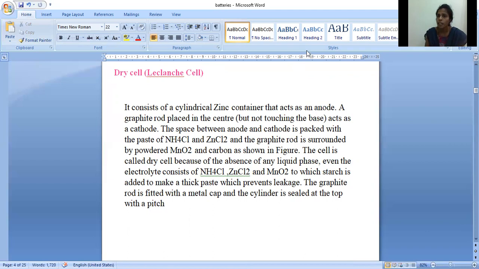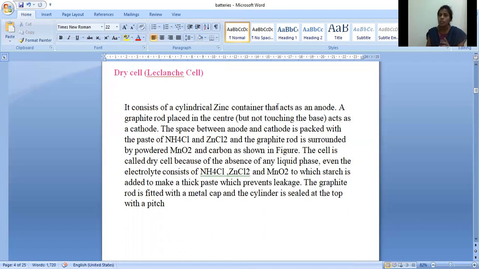So initially what are we taking? We are taking the zinc container. The zinc container is acting as the anode, and at the center of the zinc container we are placing the cathode. What is the cathode here? The graphite rod is the cathode, and the space between the graphite rod and the zinc container is filled with a paste of ammonium chloride and zinc chloride. At the center we have the graphite rod. That graphite rod is coated with manganese dioxide.